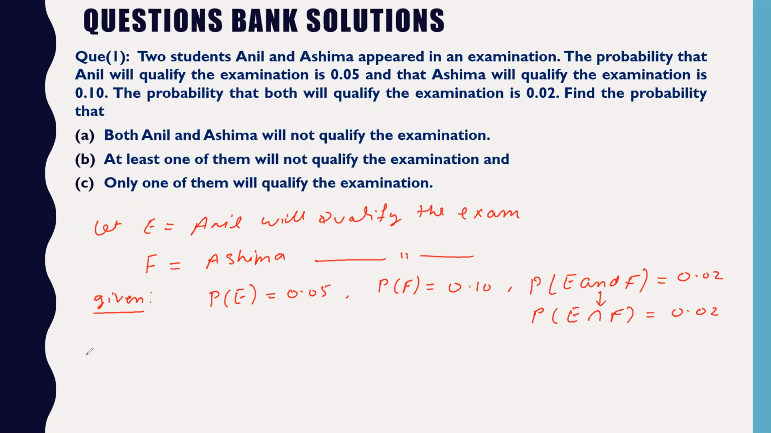So now let us find the first part. Find the probability that both Anil and Ashima will not qualify the exam. It means the probability of E complement, meaning Anil will not qualify, and Ashima also will not qualify the exam. This we have to find. So we have to find the probability of E complement intersection F complement. How can you calculate this? You can write it as probability of complement of E union F by De Morgan's law.